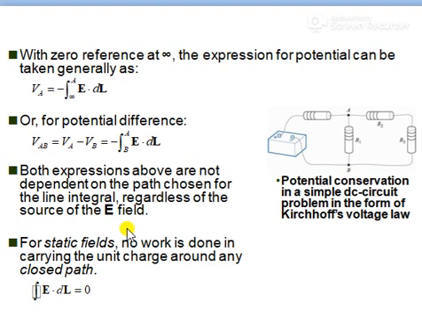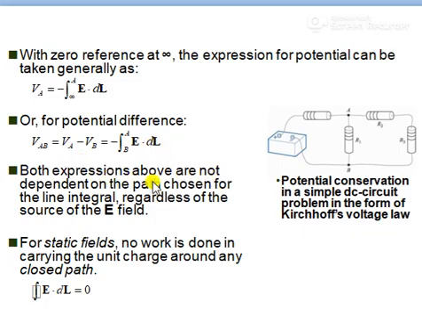Now next we see, with zero reference at infinity, the expression for potential can be taken generally as V A is equal to integration of minus infinity to A E dot dl, right? So our potential difference is nothing but taken as, see, if zero reference is at infinity, that is, one point is at infinity, the expression for potential is generally this one. The potential difference is nothing but V AB, that is V A minus V B. So therefore it is integration from B to A of minus E dot dl.